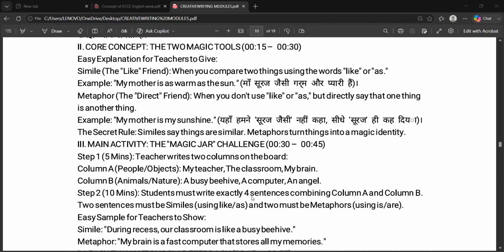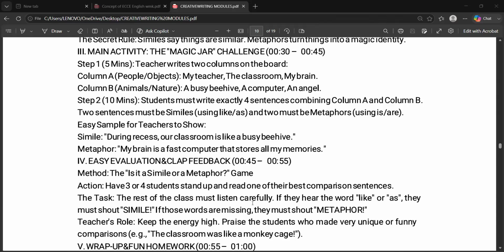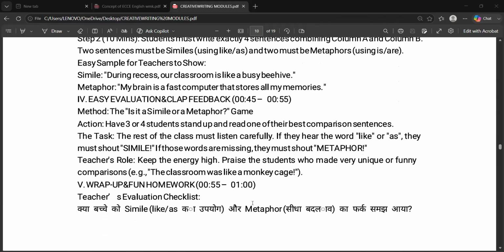Now the main core concept: the simile has the words like or as, but in the metaphor, it is compared indirectly. It is not said directly; like or as will not be there. You don't have to use them, but you have to compare. For example, my mother is my sunshine. You're not writing, my mother is like sunshine. You're writing, my mother is my sunshine. This way you are going to use similes and metaphors. For similes and metaphors, you can enter into the poetic devices and you will understand it much better. So you can give them some examples with the same sentence, showing how you present it as a simile and as a metaphor.